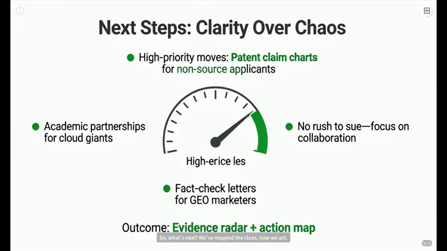So what's next? We've mapped the clues, now we act. For those non-source applicants showing up in patents, we need detailed claim charts. For the geo folks hyping DIKWP, fact-check letters are in order. And for the cloud giants with similar structures? Let's open doors for high-level academic or standard collaborations.